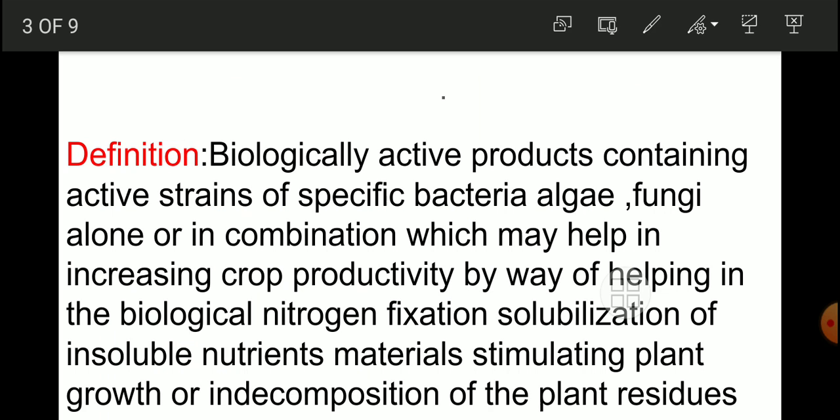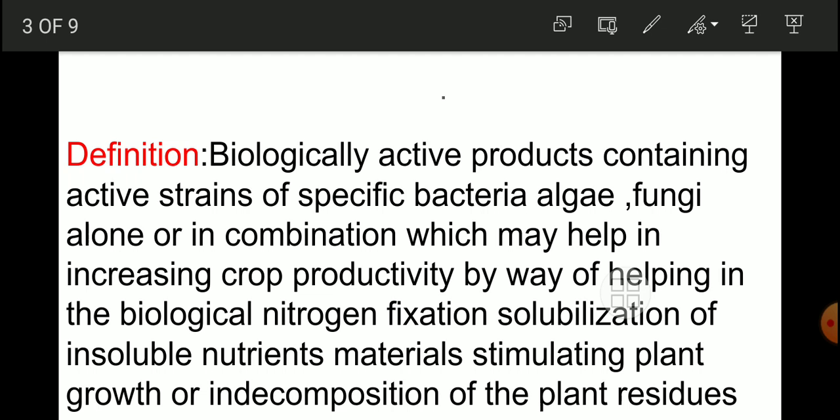Friends, you have to concentrate on this definition, and once you are able to understand the definition, it will be very easy to understand the meaning of a biofertilizer. Biofertilizer contains biologically active products containing active strains of microbes, that may be bacteria, algae, fungi alone or in combination, or sometimes mycorrhiza, which may help in increasing crop productivity.